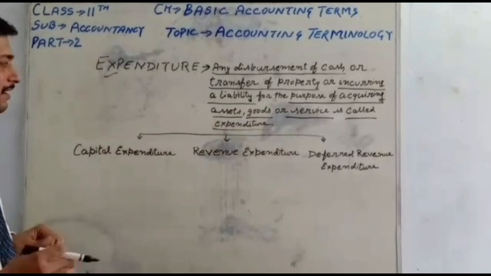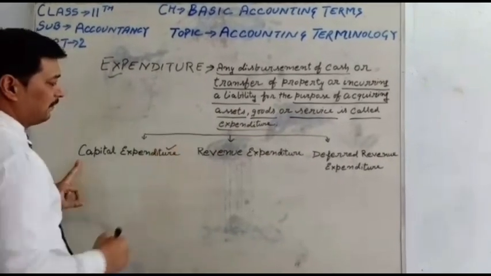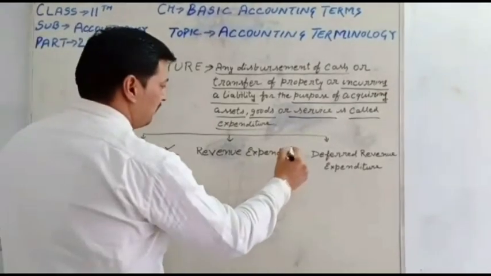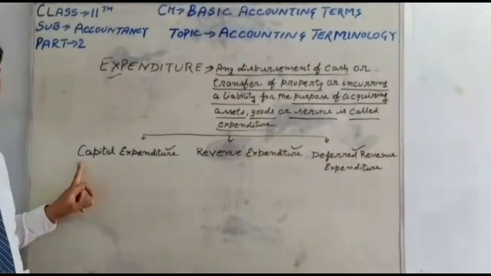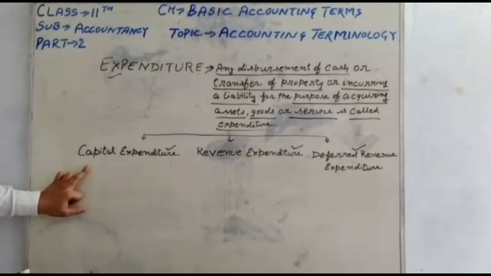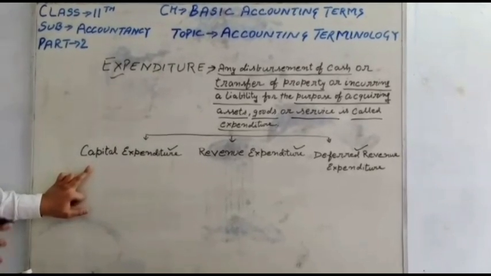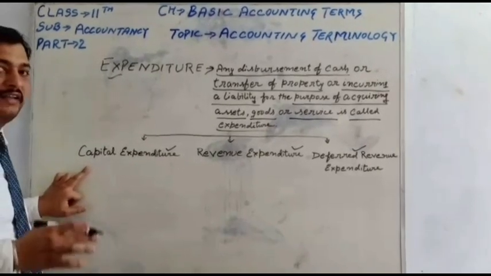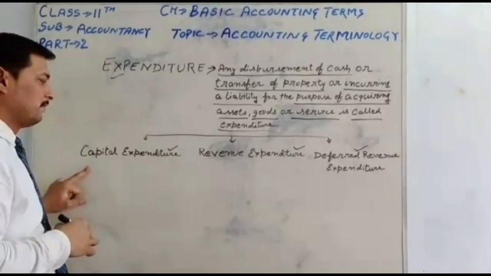Expenditure is categorized into three categories. First is capital expenditure, second is revenue expenditure, third is deferred revenue expenditure. Capital expenditure means any expenditure which is incurred in acquiring or increasing the value of a fixed asset.